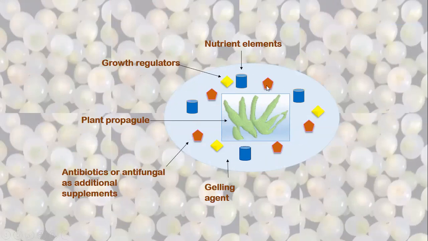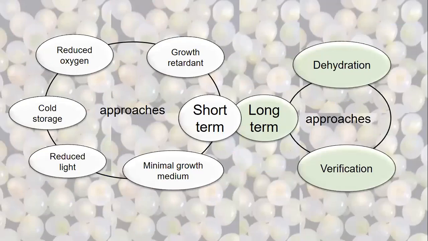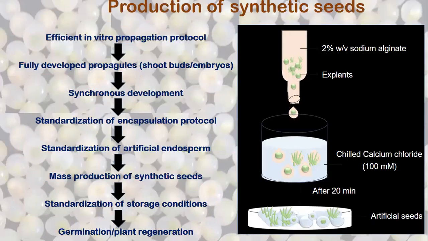We need to optimize all these conditions: at what concentration, which nutrient, what growth regulator, and how much antibacterial or antifungal compounds are to be added in the synthetic seed. We standardize the artificial endosperm and then go for mass production of the synthetic seed. We just drop this there and keep it for 20 to 30 minutes. They become harder beads and are stored, and this can be used for germination.